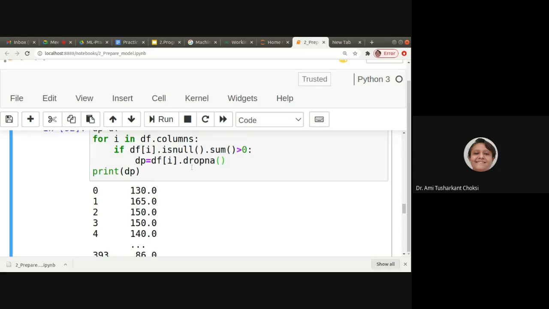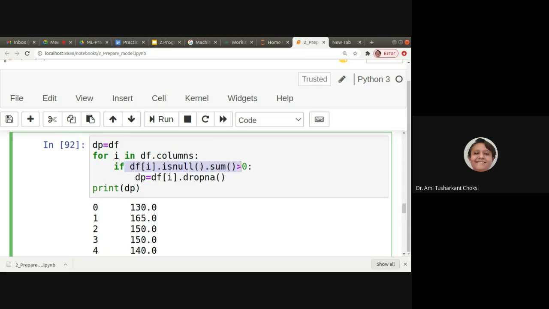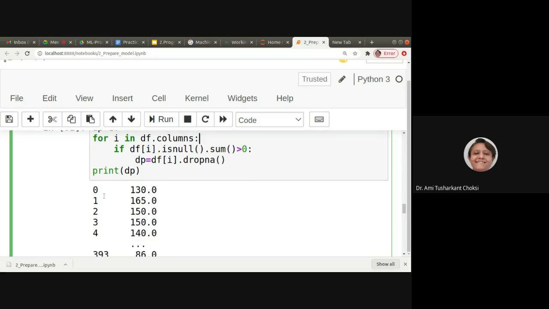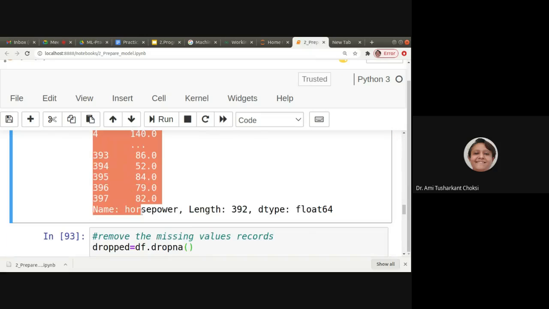Fine. Let us do that. Why is it only horsepower? Because here for only one column the missing value is there. So dp is modified only where it is having the replacement, and that is for horsepower. So it is having the value for horsepower only.